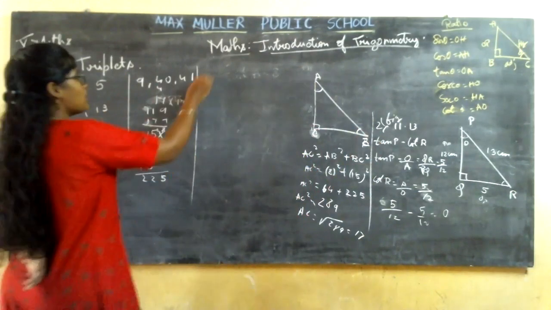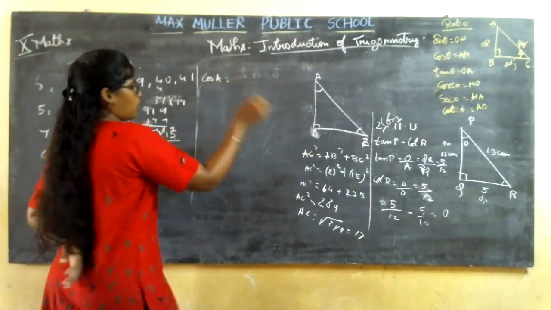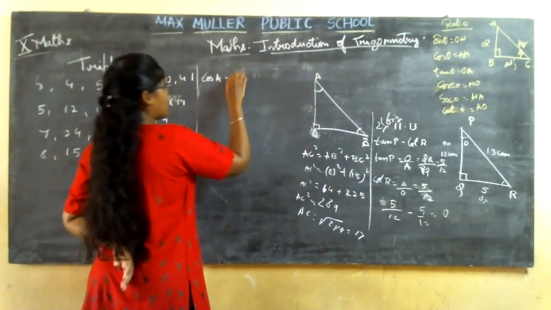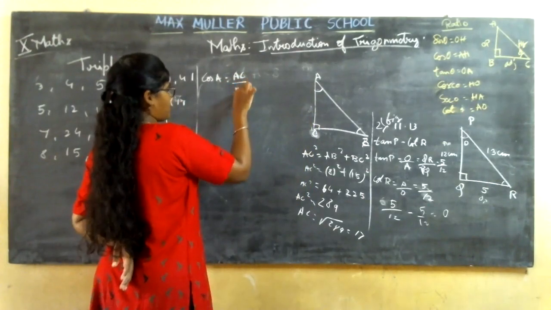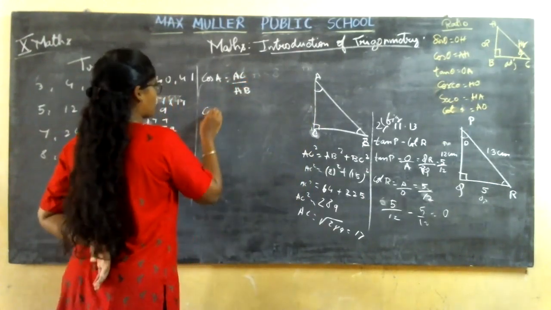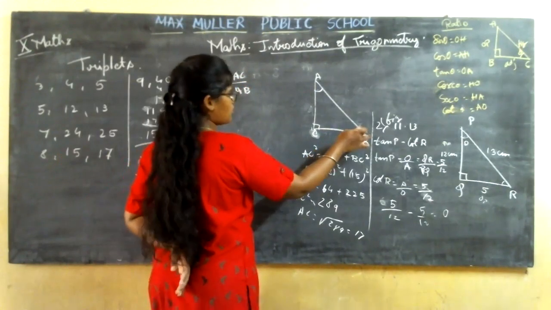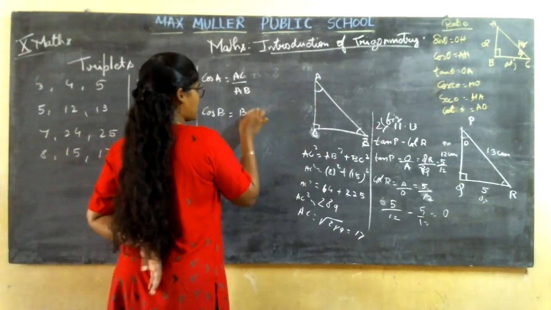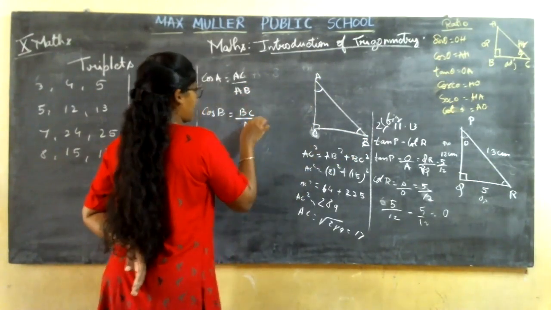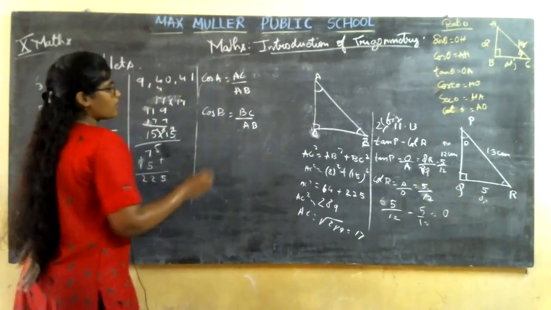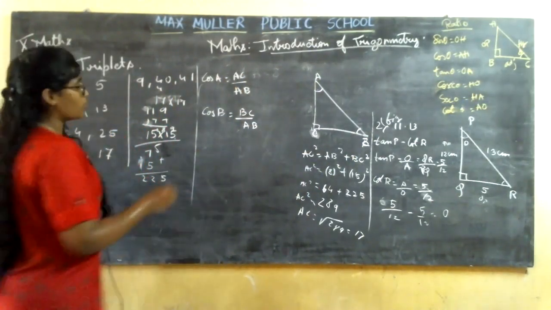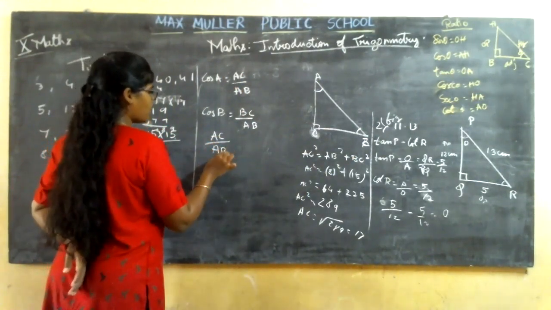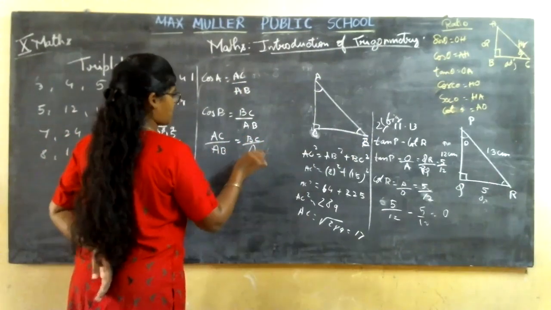After that, what have they asked? So cos A with respect to this is the opposite, so this will be the adjacent. It is AC divided by AB, adjacent by hypotenuse. So cos B: for angle B, this side will be opposite and this is adjacent. So it is BC divided by hypotenuse AB. Then you need to equate these two. So cos A, AC by AB, is equal to BC by AB.